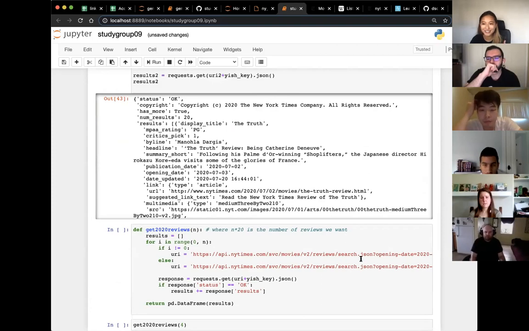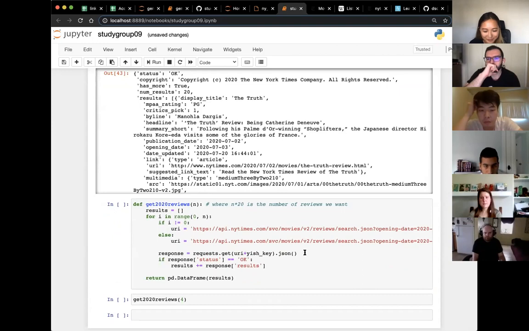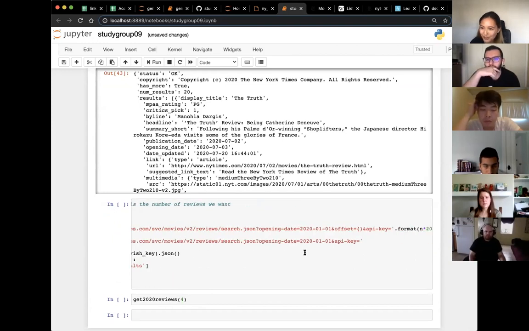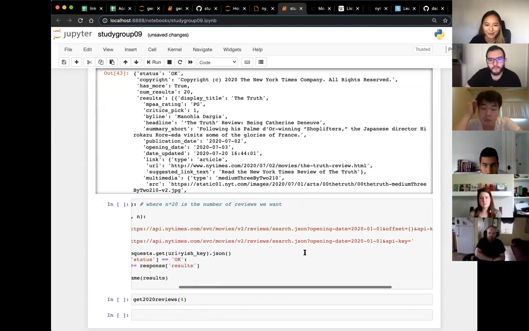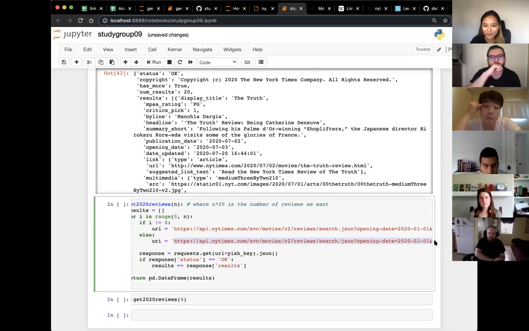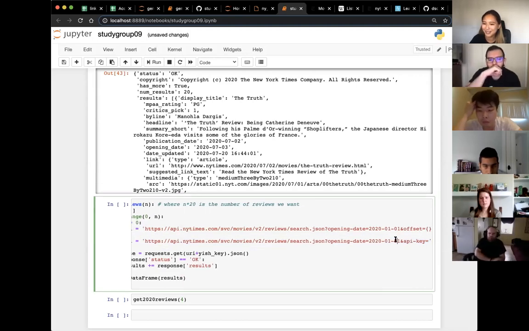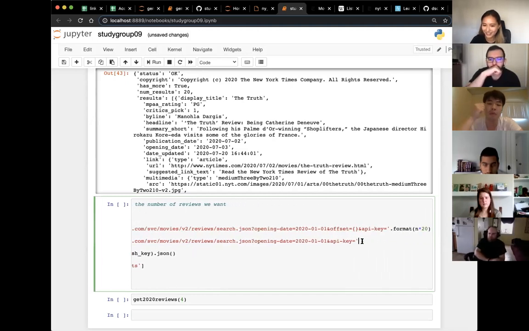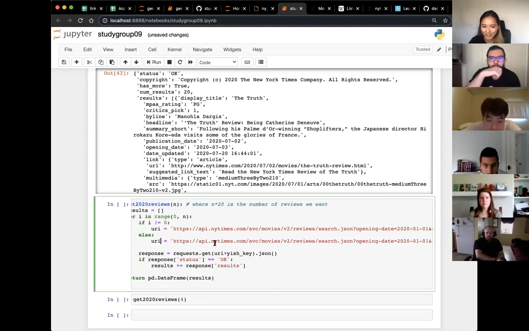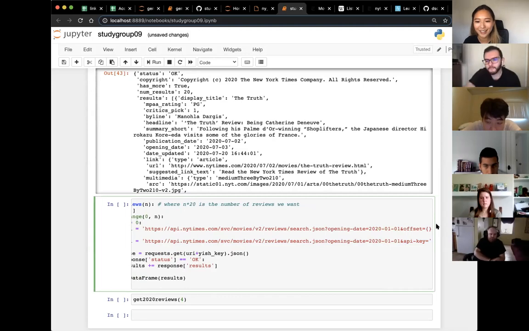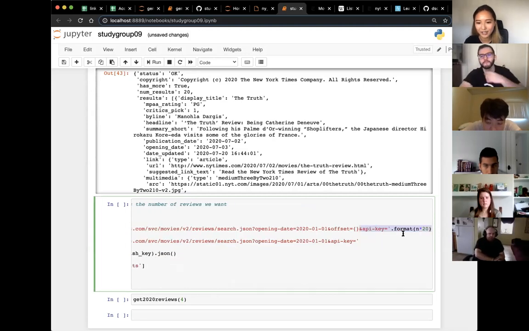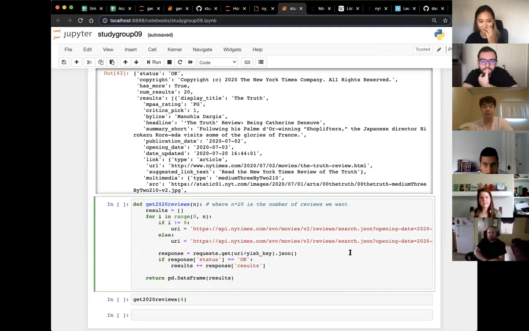This function, not the best again. I just did this in a hurry. But what you see here is I have two different URIs. I don't know why I couldn't figure this particular one out. But what was happening is I couldn't get it to work for offset equals 0. When I gave it offset equals 0, it just didn't work. So I just gave it the base URL without any offset. And I set that for the condition for the very first loop. And then here, basically, I would change the offset to n multiplied by 20. So I'm just going to increase the offset by 20 however many times.